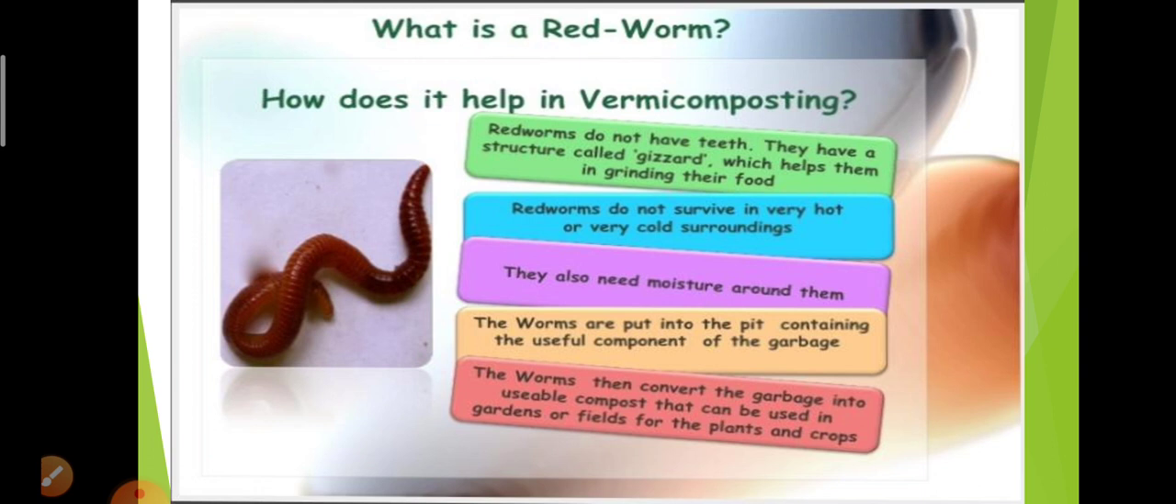The worms are put into the pit containing the useful component of garbage. The worms then convert this garbage into compost. This is said to be vermicomposting.